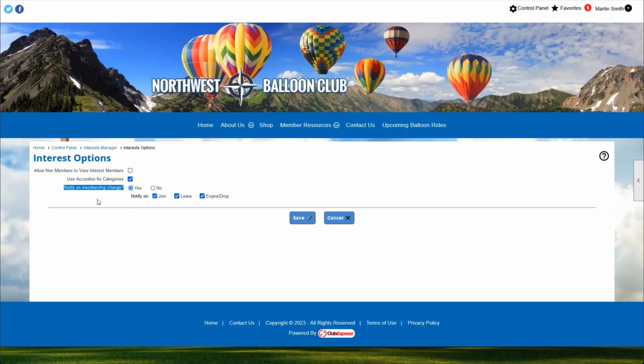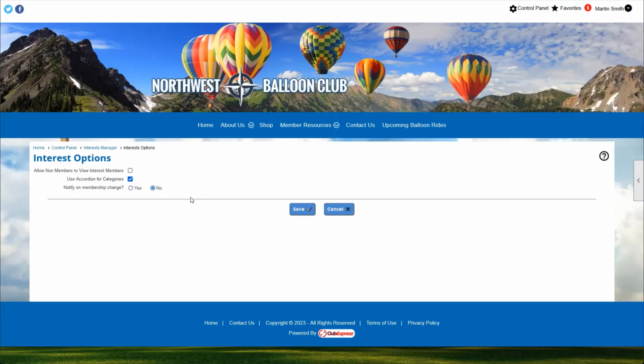And we'll talk about how to set up who gets notified here in just a second. But what this does is whenever you are having a member join or remove themselves from an interest, it is going to notify the coordinator of that interest. So every single interest can have a member or an admin be in charge of that interest. And whenever a member in that interest either joins the interest, leaves the interest, or if their membership expires or they are dropped, it would notify the person in charge of that interest that that has happened. If we say no, then it will not let those people know.